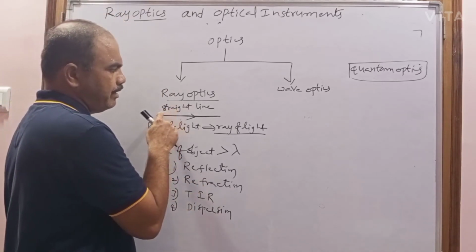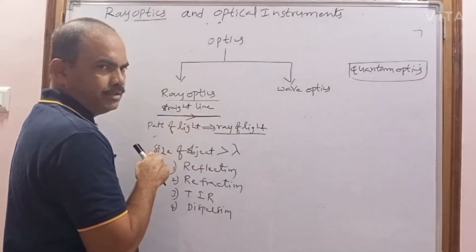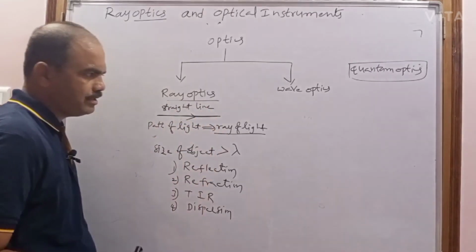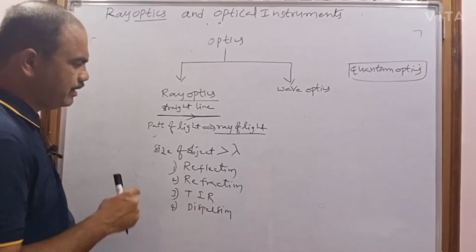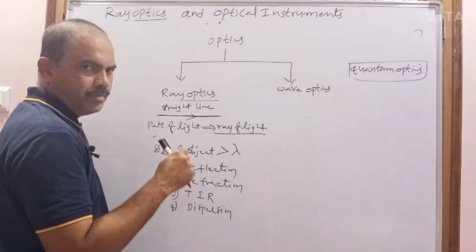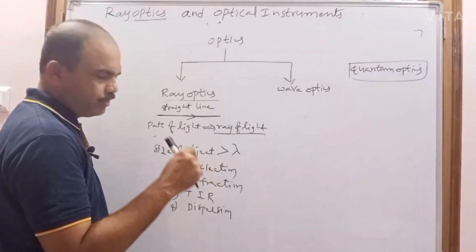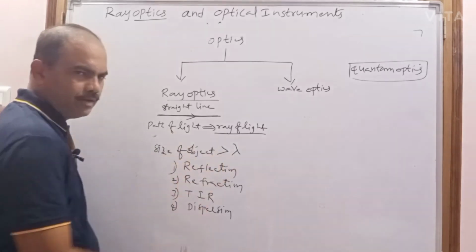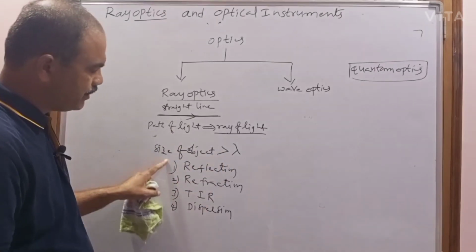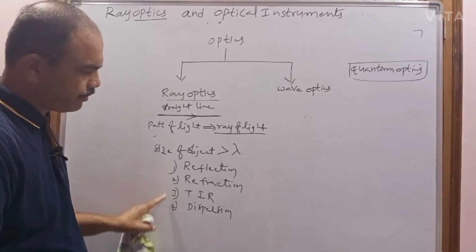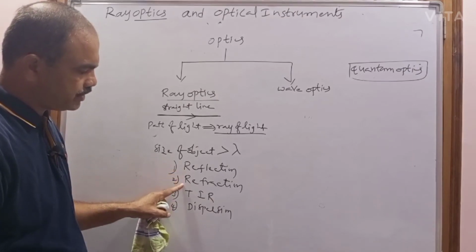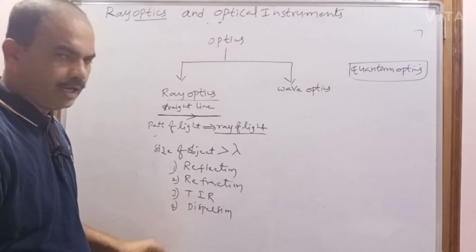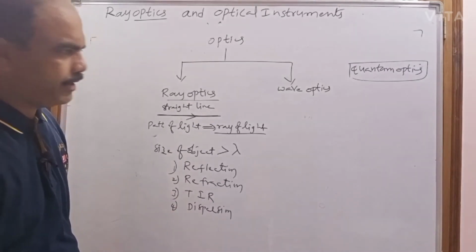So the light can travel in a straight line path, and the path of the light is called a ray of light. In this, the light can interact with objects whose size is greater than its wavelength, and these phenomena we can discuss as properties: reflection, diffraction, total internal reflection, dispersion, and scattering as well.